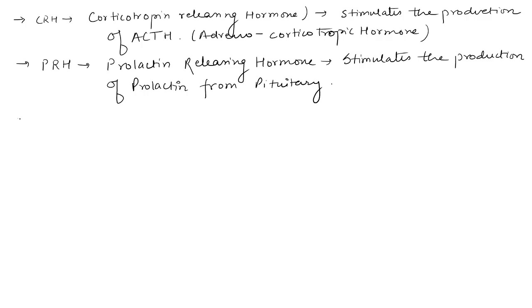And the seventh is PIH or dopamine. It inhibits prolactin secretion.